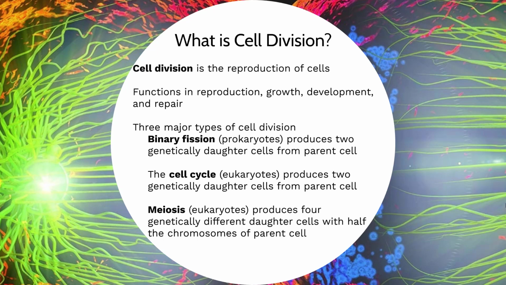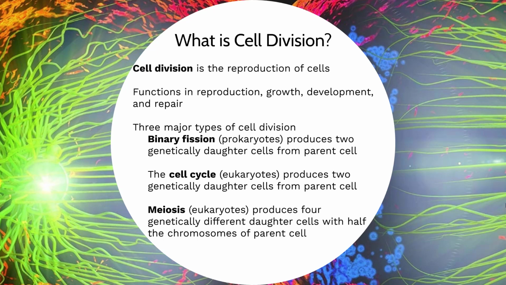Now in eukaryotes, there are two different types of cell division that are common. There's the cell cycle and meiosis. The cell cycle is often referred to as just mitosis, but mitosis is really just a part of the larger cell cycle. For the cell cycle in eukaryotes, on the surface it looks a lot like binary fission in that you'll get a parent cell that divides into two identical daughter cells. The DNA that those daughter cells have is identical to each other, so that makes the daughter cells identical just like the parent cell they came from.